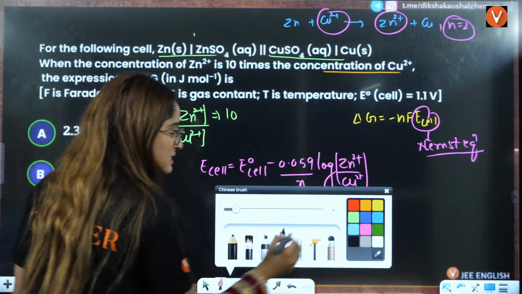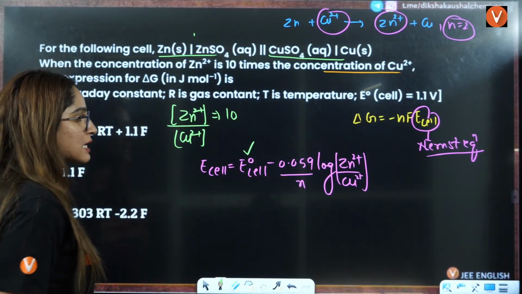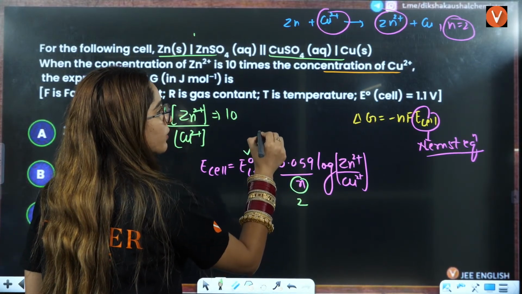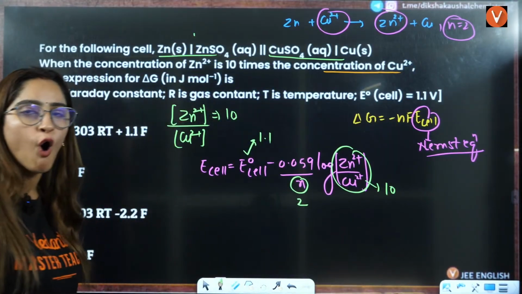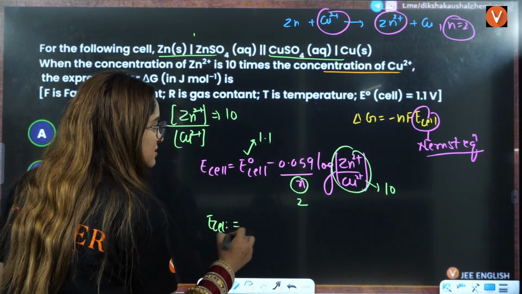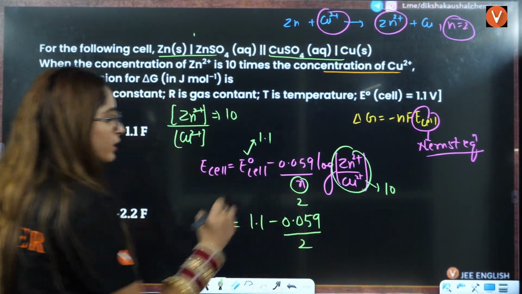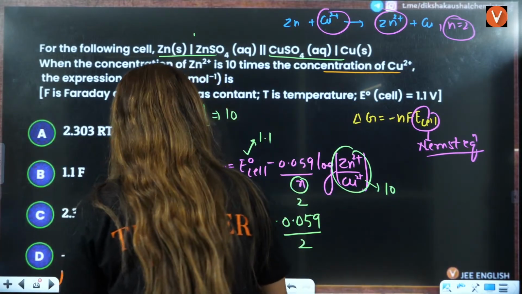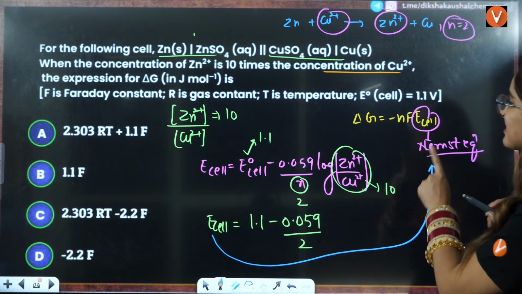Now if you see, this value is already given to you, that is 1.1 for the Daniel cell. N factor we have the value 2, right? This is given to be 1.1. This value is given to be 10. We know that log of 10 to the base 10 is nothing but 1 only. So E cell you can easily calculate here, 1.1 minus 0.059 divided by 2. That is going to be the value of E cell here. Then you put the value of E cell here and you will get the value of delta G, that is minus nF E.